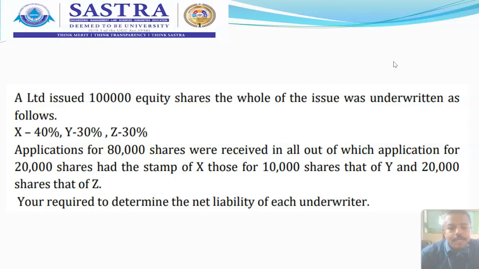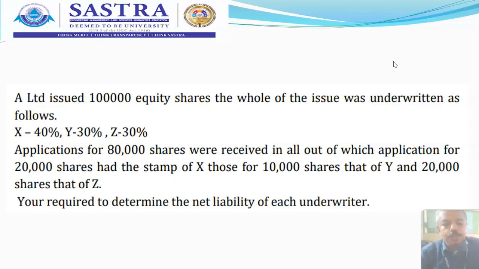So now what is the net liability of X? It is 8,000. Net liability of Y is 11,000. Net liability of Z is 1,000. If you add this, you will get exactly 20,000. So this 20,000 has been segregated to X, Y, and Z based on this calculation as the net liability of each underwriter. I hope you are able to follow my words, and now we will move towards the solution part.